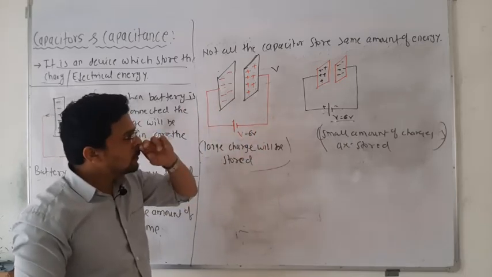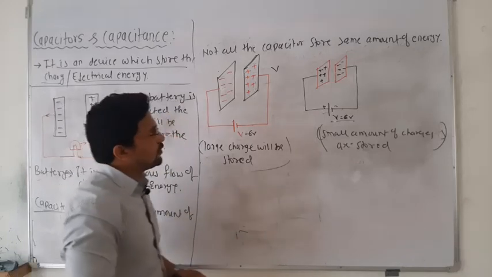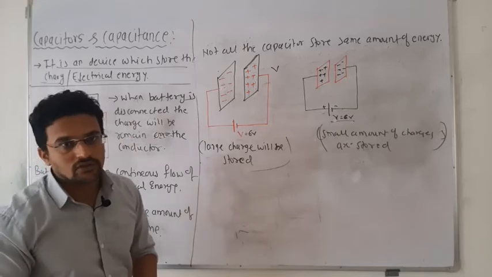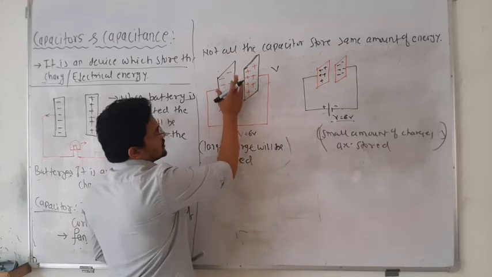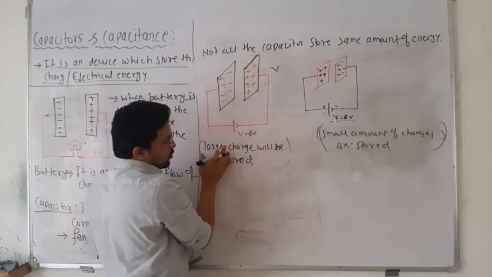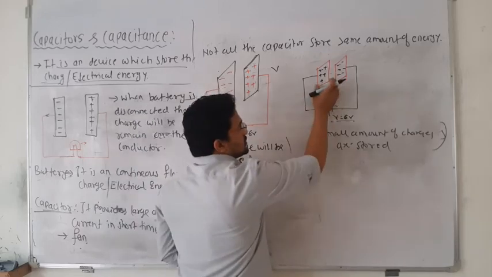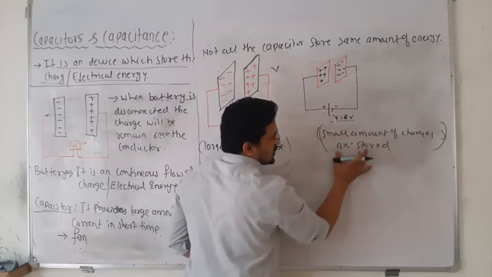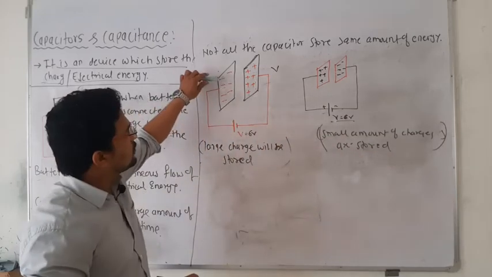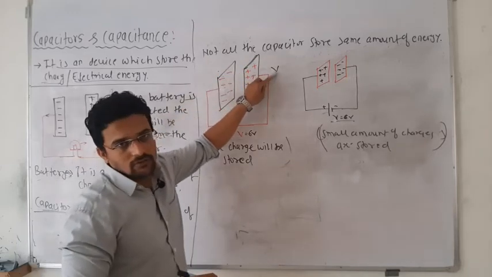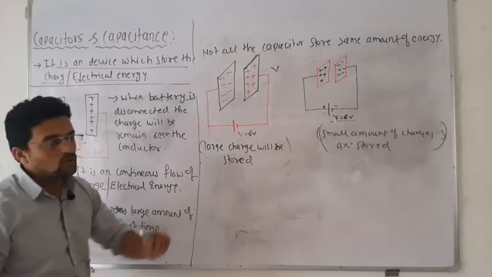So only one thing is there, that you have to change different things. We will come to that also. Remember, if the conductor has a large shape, more charge will be accumulated or stored, and more electrical energy will be stored. If the conductor is small, then a small amount of charge will be stored. But whatever the amount of charge accumulated, the proportionate potential will be there. So the ratio of Q divided by V you will always get as a constant.